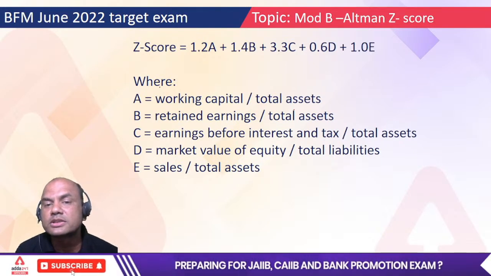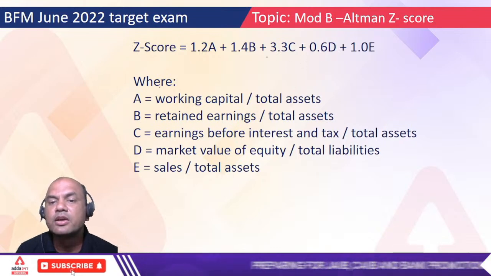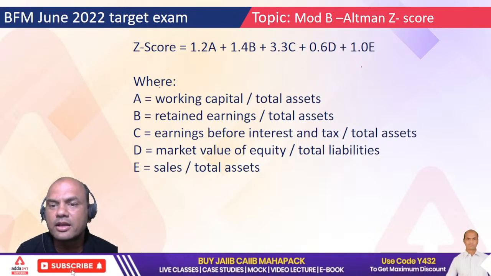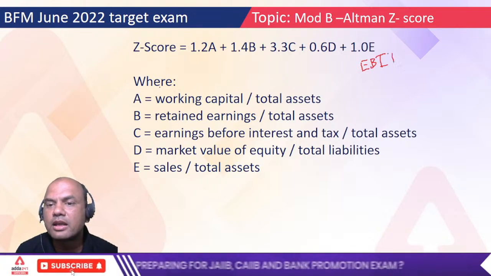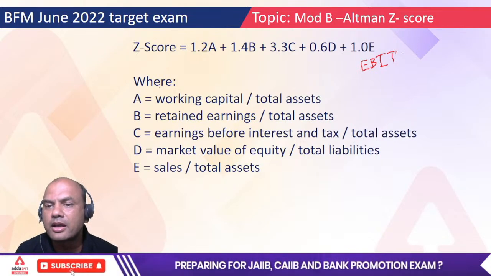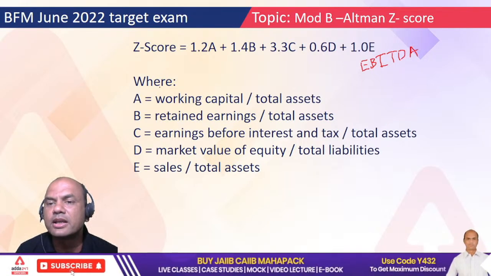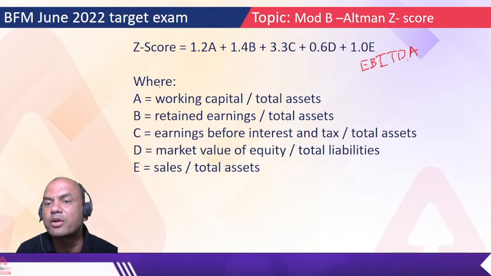Here there are two words in finance you might always be seeing. One is EBITDA, E B I T D A. We hear this word many times. It means earnings before interest, taxation, depreciation and amortization.